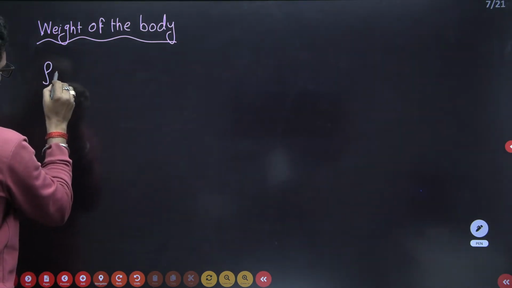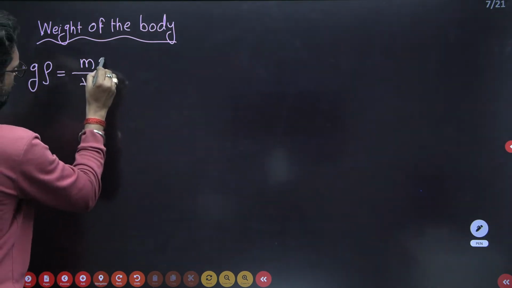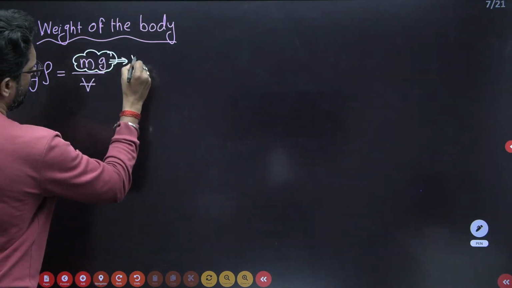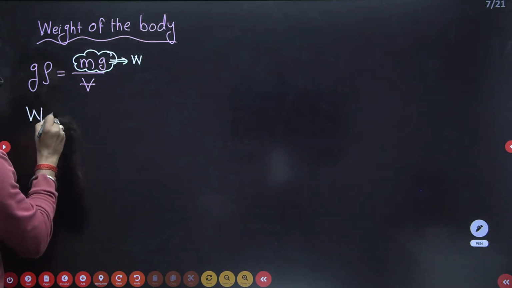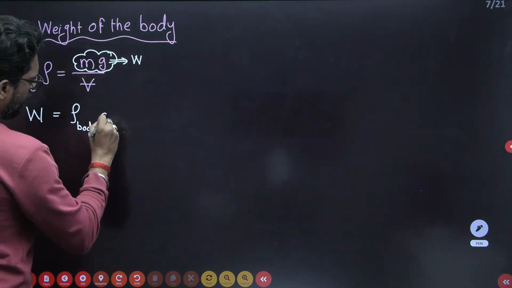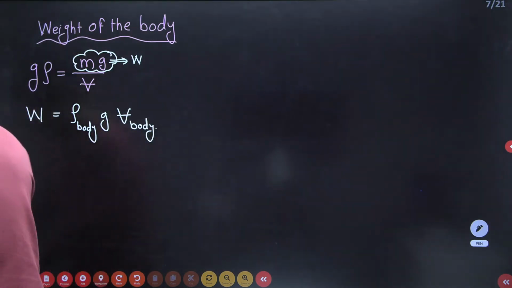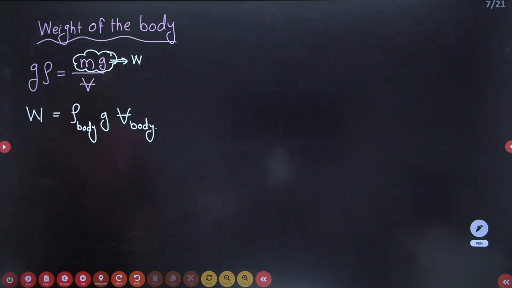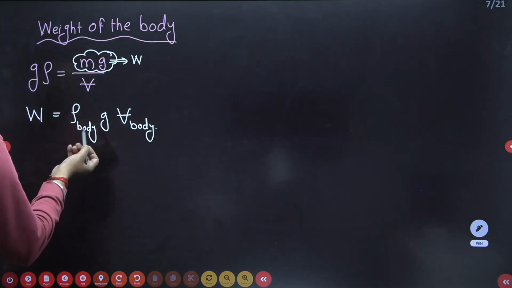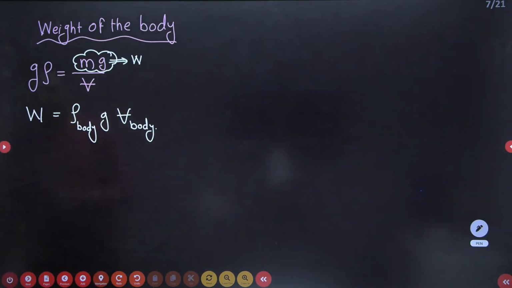Density is equal to mass by volume, multiplied with G. So the weight of the body is the density of the body, G, and the volume of the body. Yes or not? We can write like that, rho G into V.